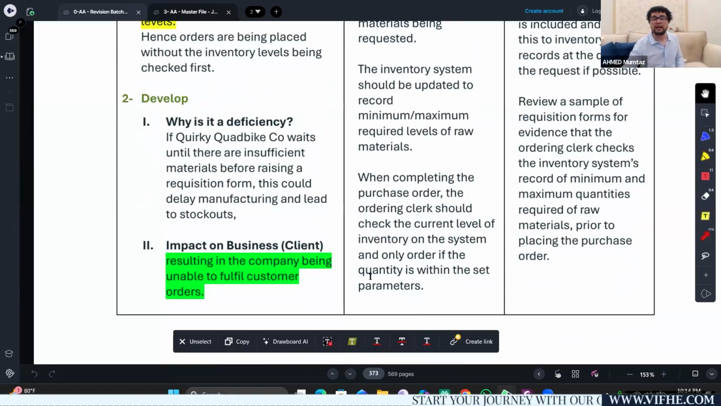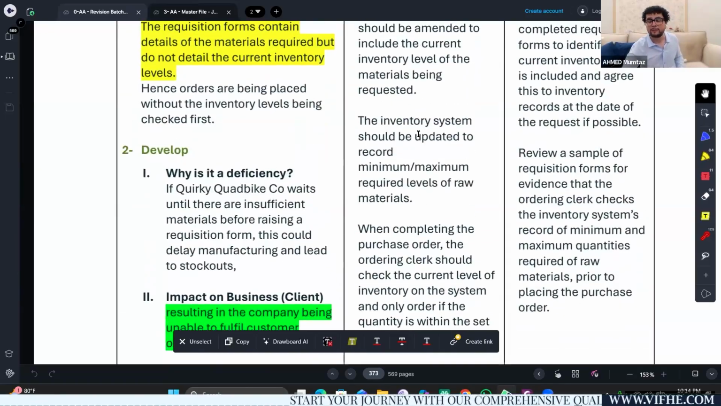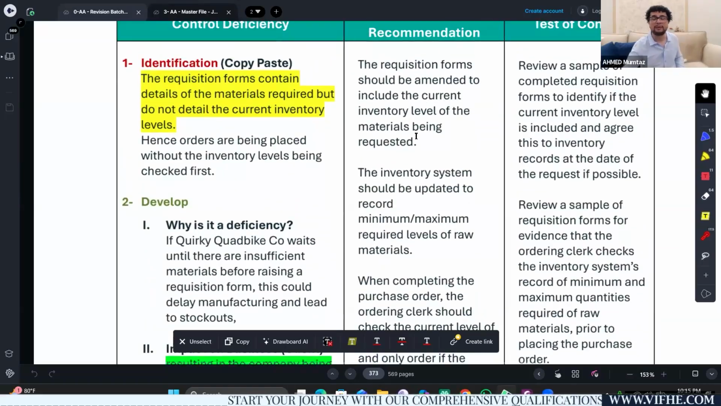So what should be the recommendation? There has to be a minimum and maximum level of inventory. The inventory system should be updated in such a way that there is a minimum level and a maximum level of inventory, and the requisition form should be amended and designed so that it always mentions the minimum level of inventory and the current level of inventory at the time the requisition form is raised.